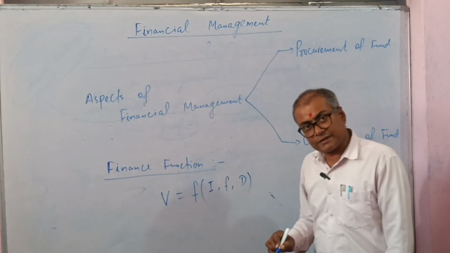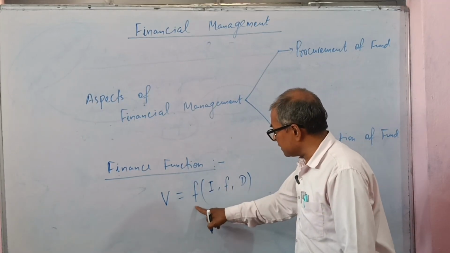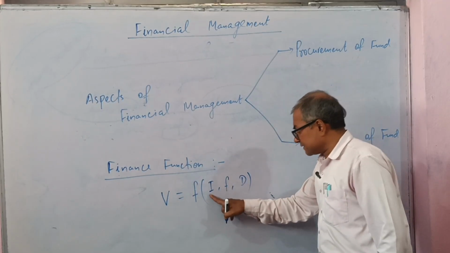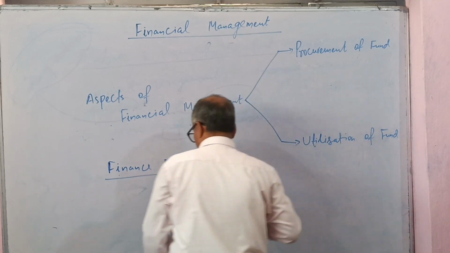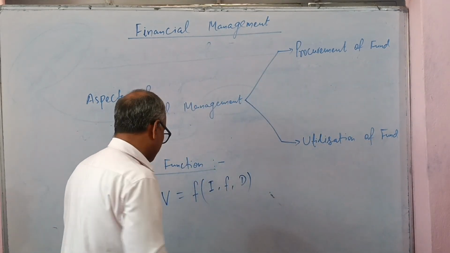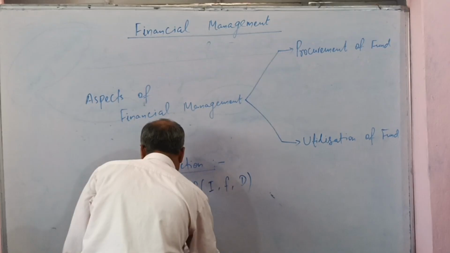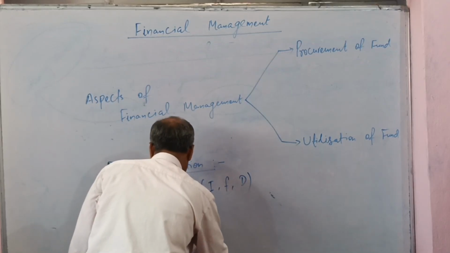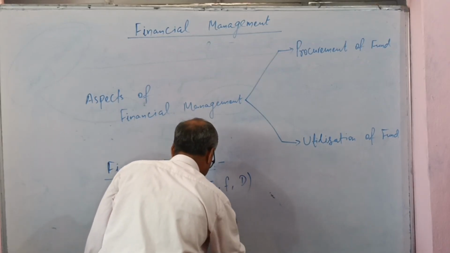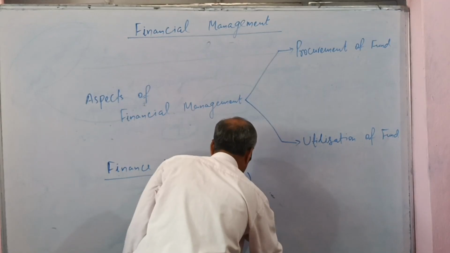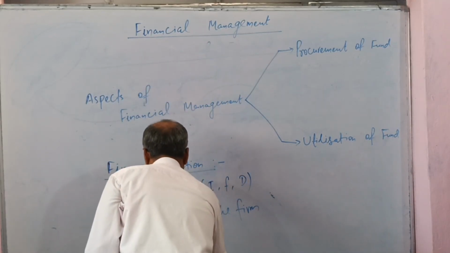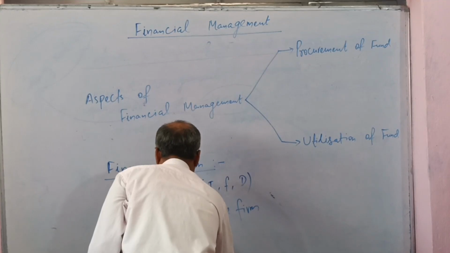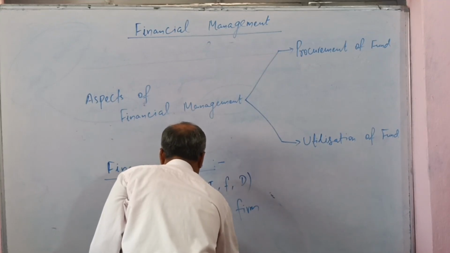Value of the firm is V, F implies functional relation, and I means investing activities or investment.